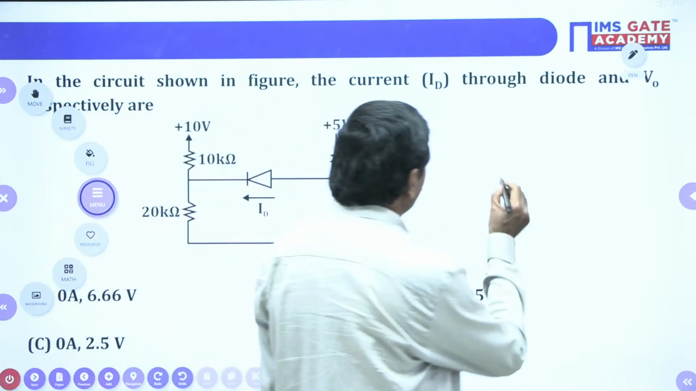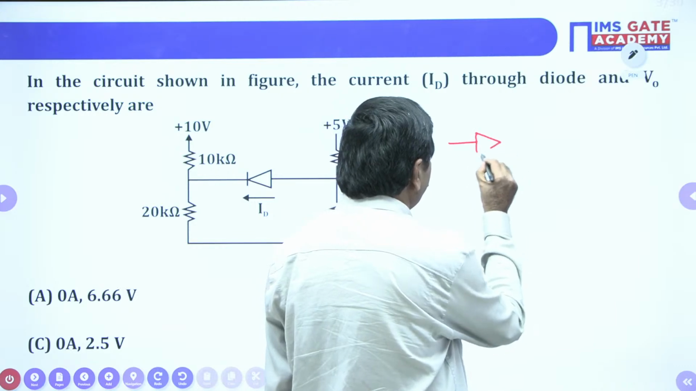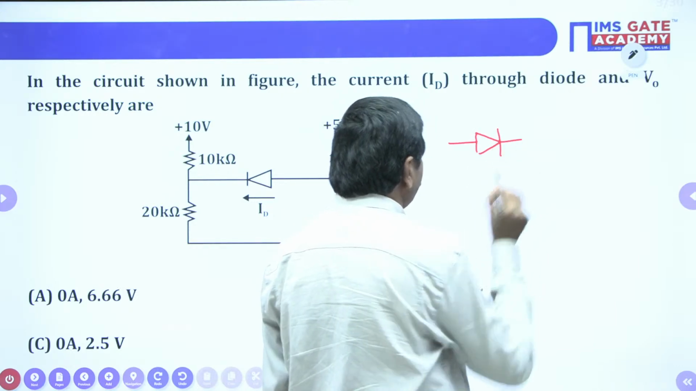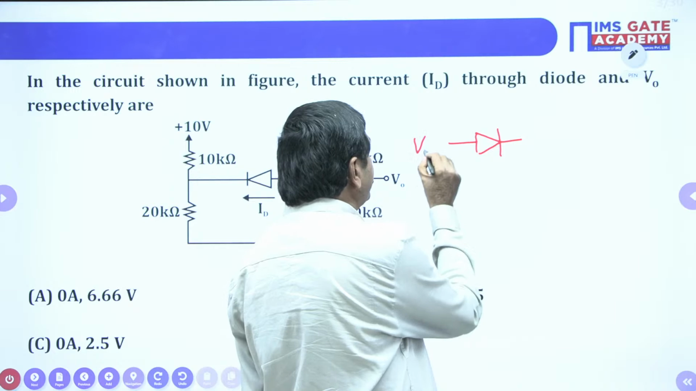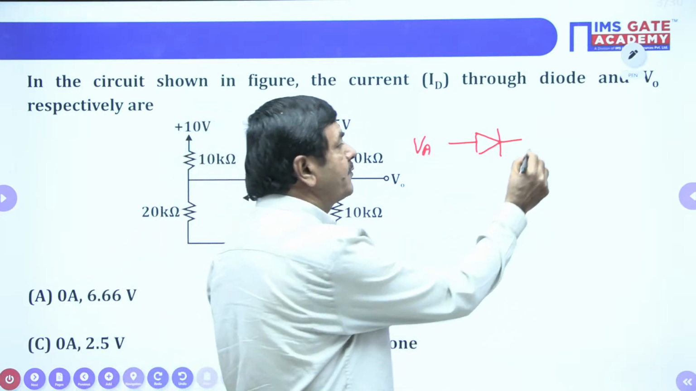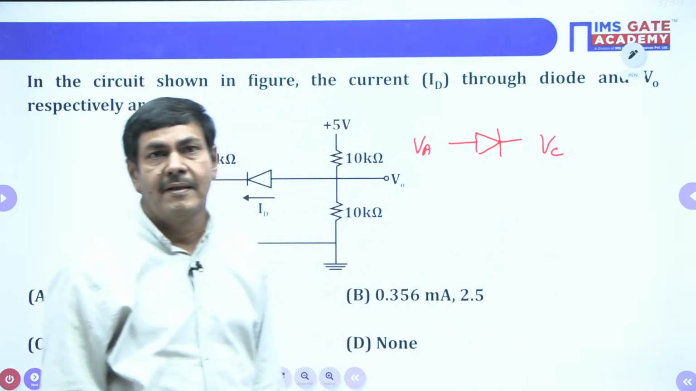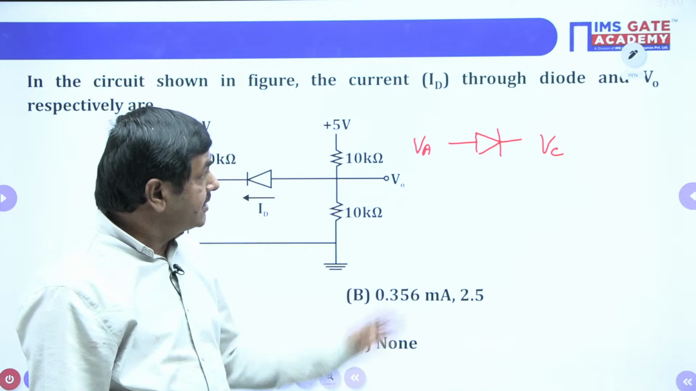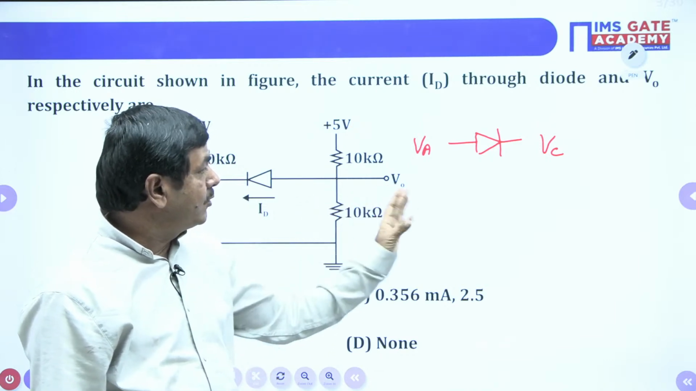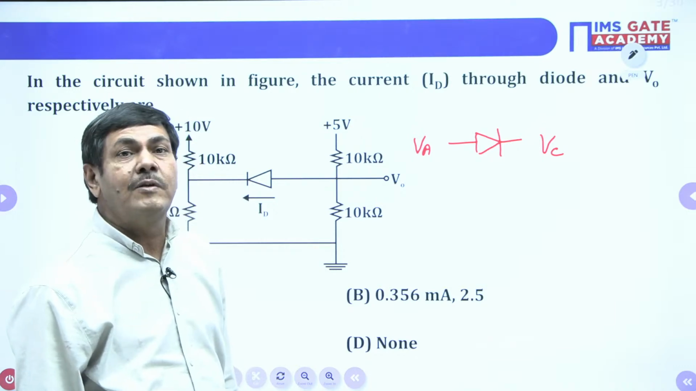Suppose I selected one diode here. This voltage we are going to call the anode voltage. This voltage we are going to call the cathode voltage, as you know very well. First, I just want to give some information regarding the diode, then after we can enter into the problem. Understand my point now?